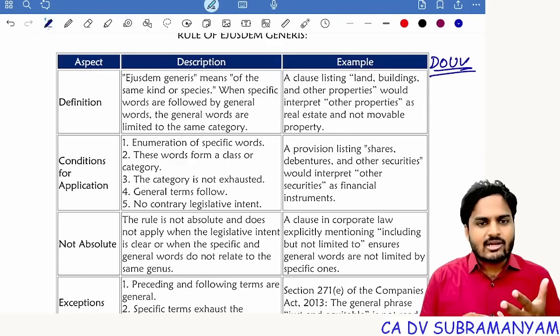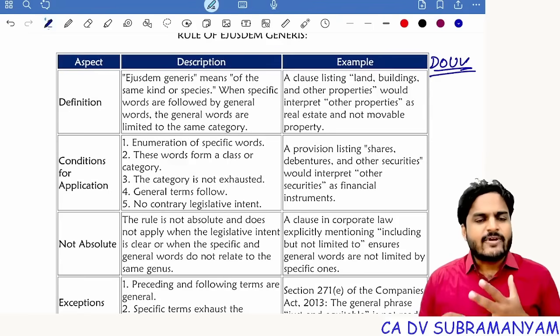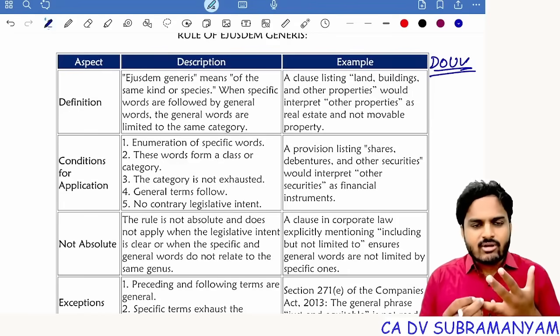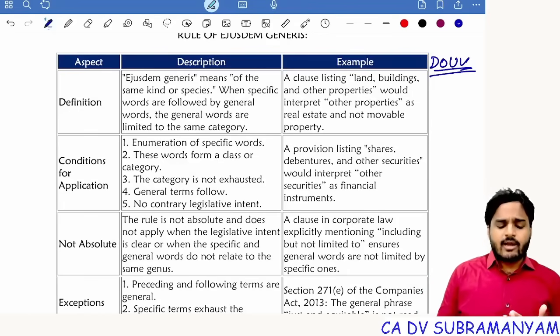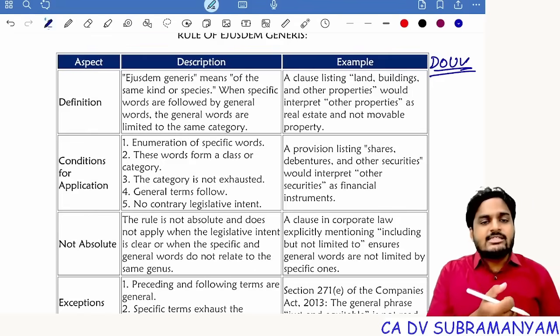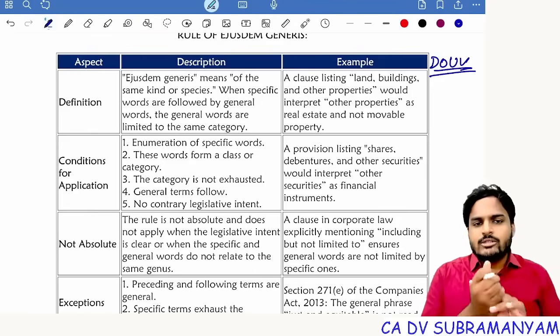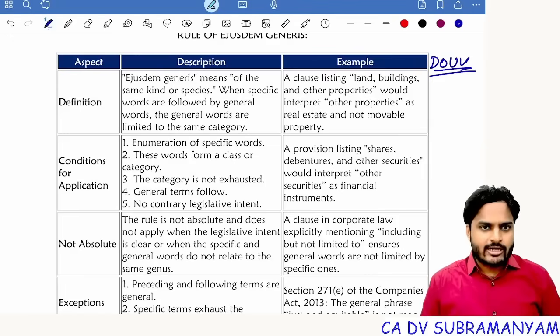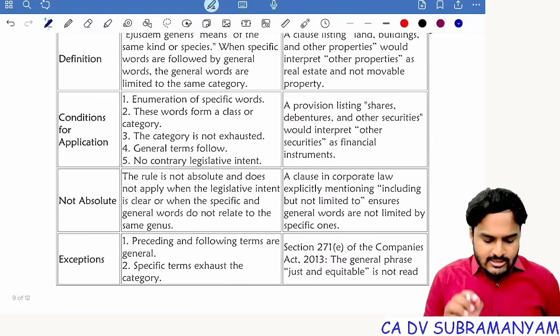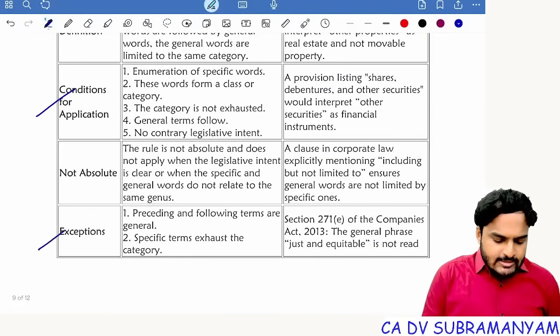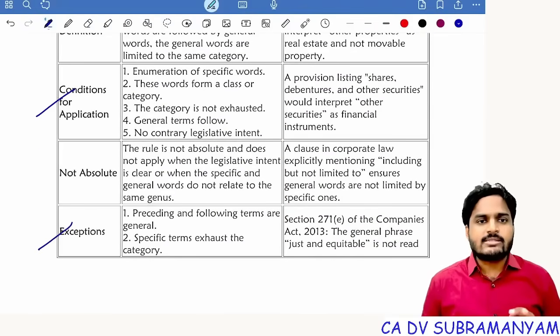Now, the words "general contracts" will not cover finance contracts. So here, the interpretation of general contracts should be taken from the first three contracts, that is engineering, electrical, mechanical. Simply, all incidental to these three contracts comes under general contracts. Getting my point, students? And in this rule, this point and this point are very, very important. These two points are very important.